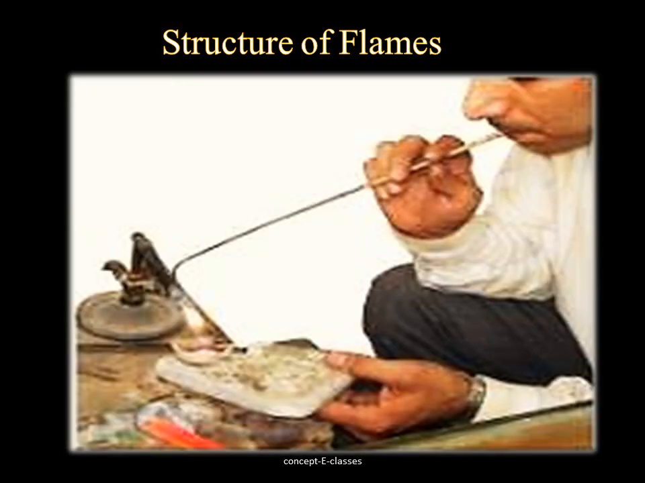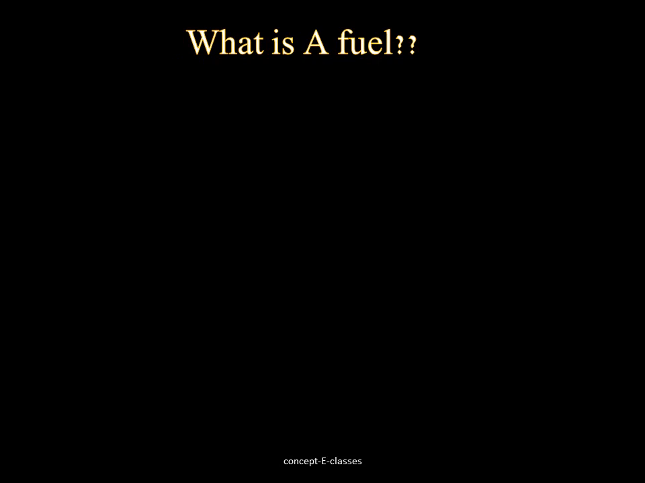The goldsmith blows the outermost zone of the flame with a metallic blowpipe for melting gold and silver. That is because the temperature is high on the outermost zone and it's sufficient enough to melt gold and silver. Therefore, the goldsmith uses this part of the flame. So in the first few slides, we saw that the combustible substances are also called fuels. So what is a fuel?